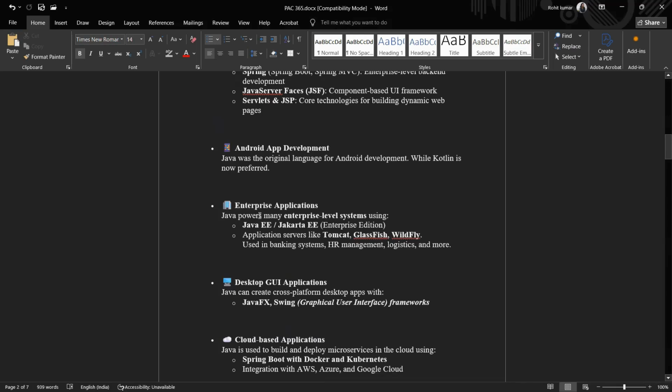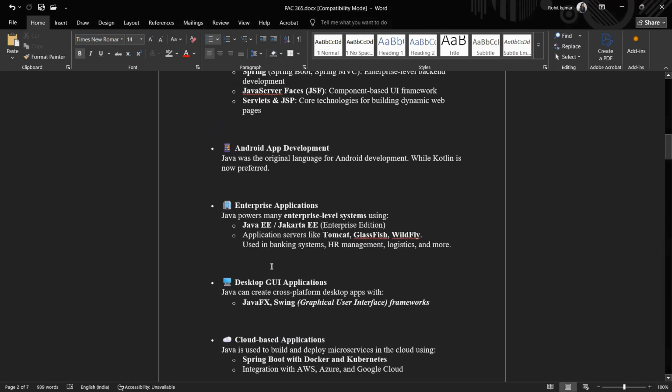Now enterprise applications. Java powers many enterprise level systems using Java EE, Jakarta EE, which is a set of specifications and APIs for building enterprise level applications in Java.